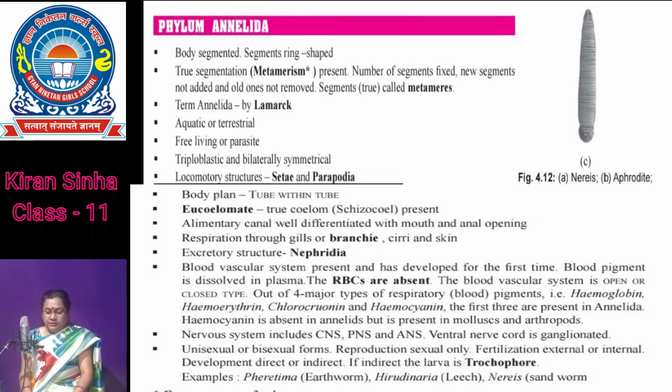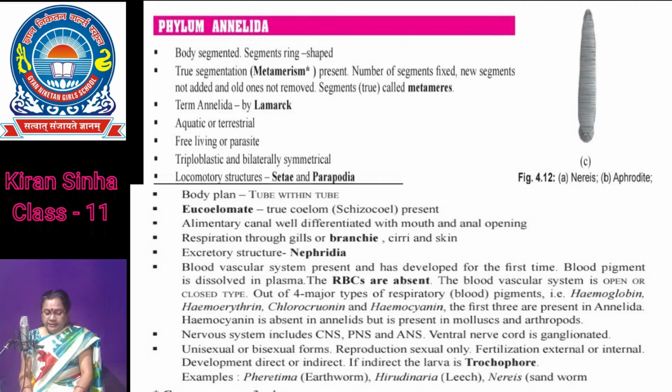These animals are aquatic, some are marine and some are freshwater forms, some forms are terrestrial also. Mostly they are free living, but some species of Annelida are parasites also. They are bilaterally symmetrical and triploblastic organisms with organ system level of organization.